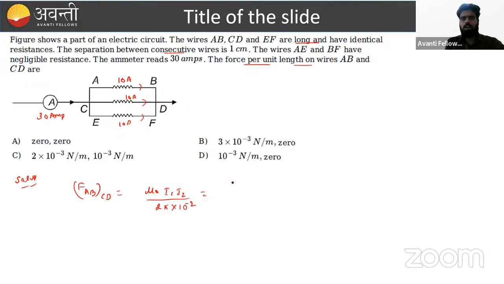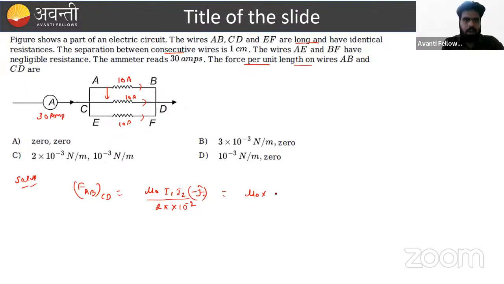Okay. What is the direction, beta? Current is flowing in this direction. So due to this current, magnetic field is outward to plane of paper. Okay. Then what is the direction of force? That I L cross B, that is acting in downward direction. So force is acting due to wire CD in downward direction, and say that this is downward direction, minus j cap.